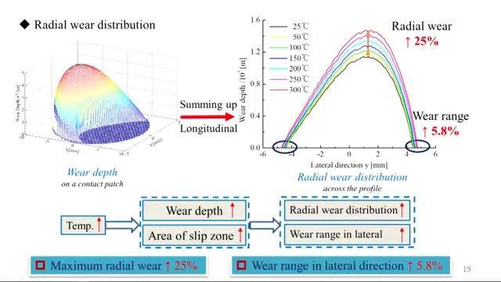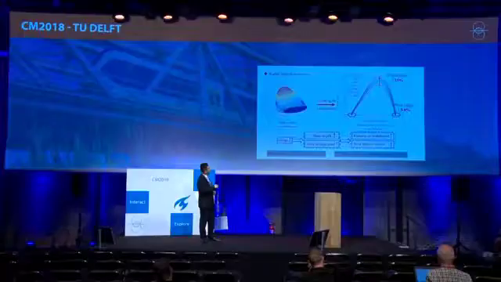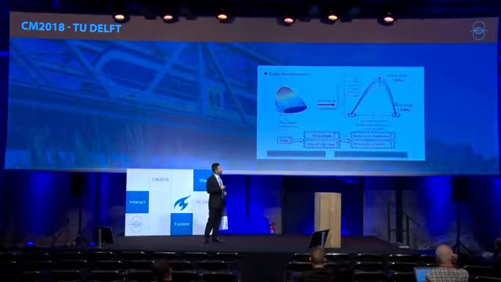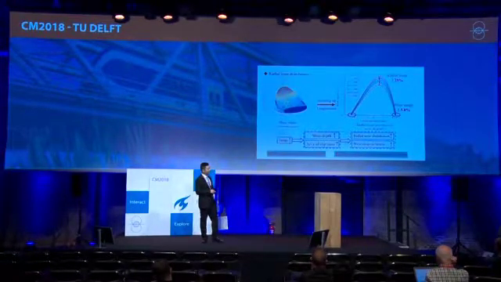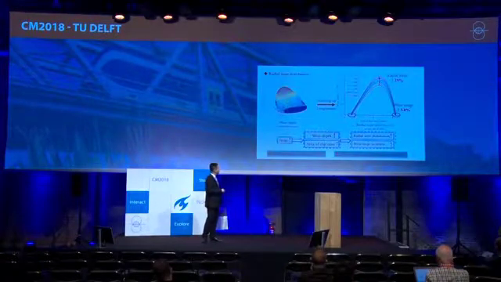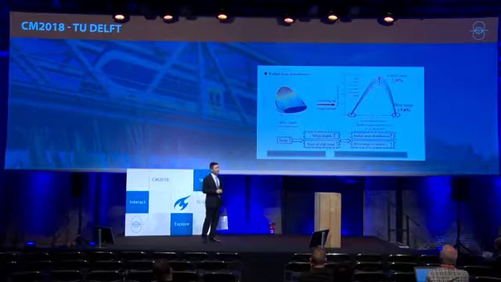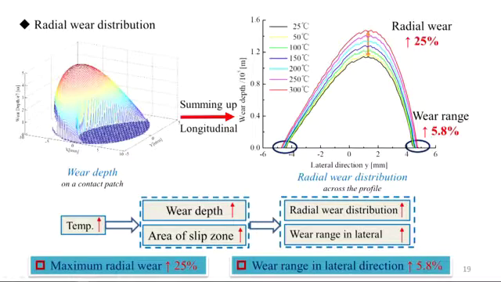At the last, we can obtain the radial wear distribution across the profile by summing up wear depths along the longitudinal direction, as in this figure. The results show that radial wear increases with temperature, and the maximum radial wear increases by 25% when the temperature reaches 300 degrees. At the same time, the wear rate in the lateral direction increases by 5.8%, because the wear depth and the area of the slip zone increase with temperature.